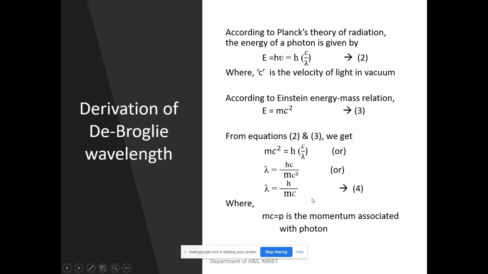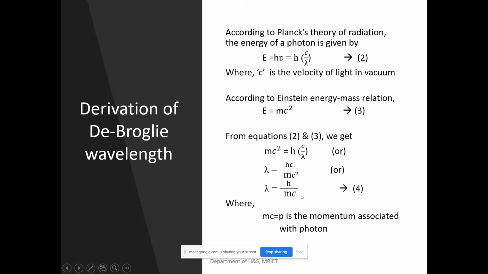What is the velocity of the material particle as per our initial assumption? We have assumed that the velocity of the material particle is v. So you just replace this c with v, and then only you will get the required expression.